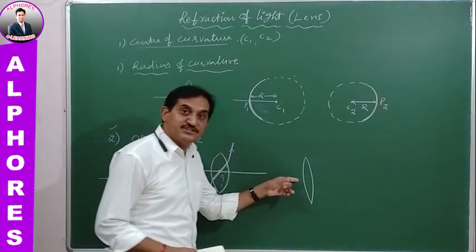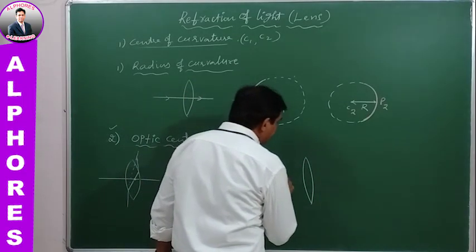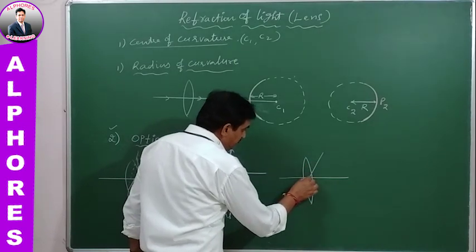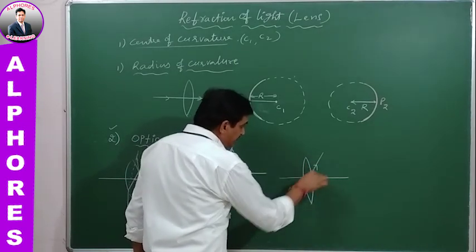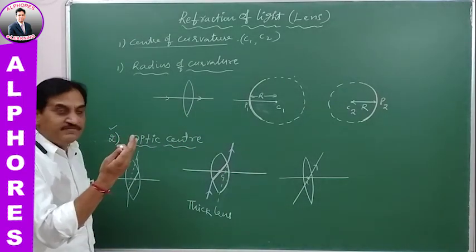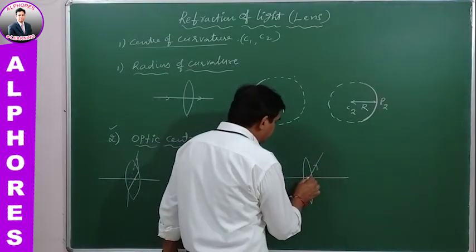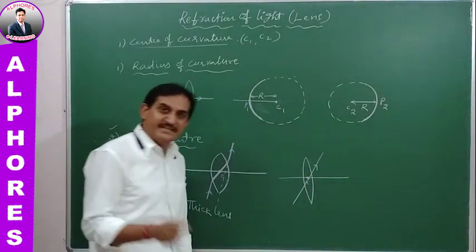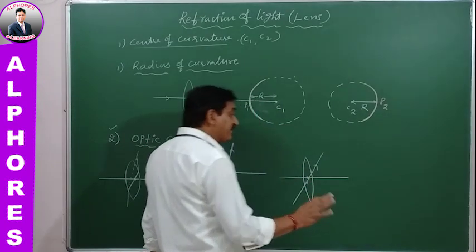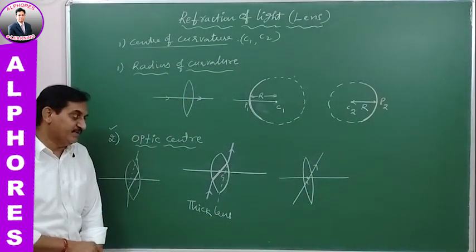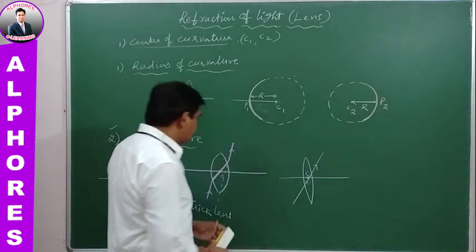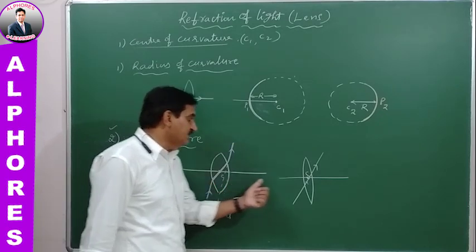If you go for a thin lens, when the ray passes through the optic center, there is no question of bending of light on any of the two surfaces. It passes straight away along the same path without any deviation. In a very thin lens, the light passing through the optic center never deviates; it travels along the same straight path. So that is called the optic center here, for a thick lens and for a thin lens.